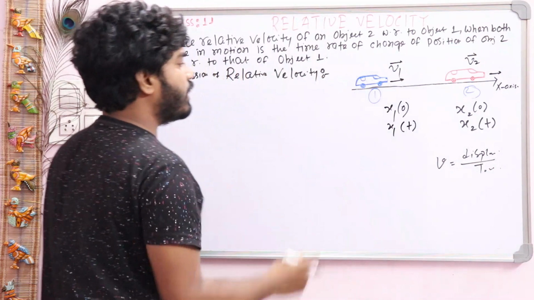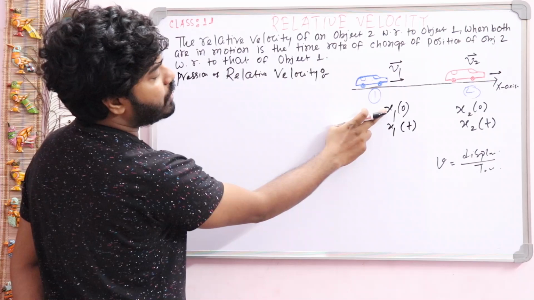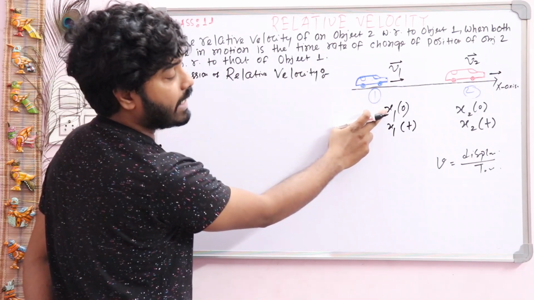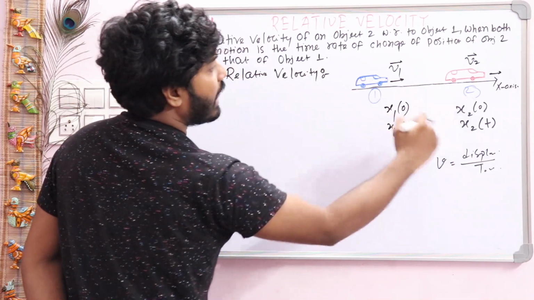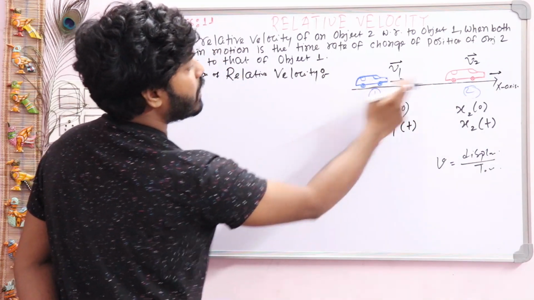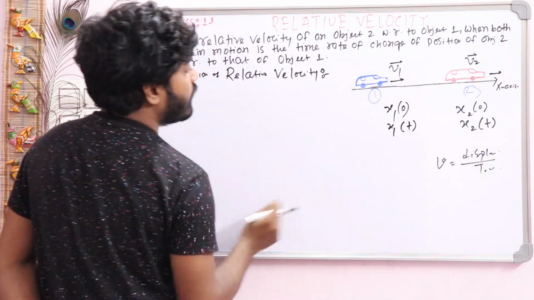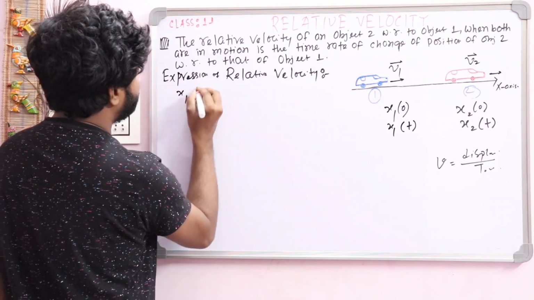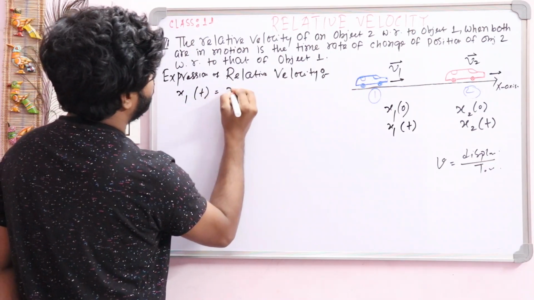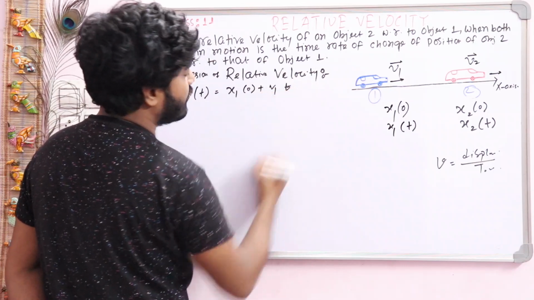So this is the position of the first and second object at time t equal to 0, that is x10 and x20, and at time t the positions of object 1 and object 2 are x1t and x2t. Now we will represent x1t. x1t is equal to x10 plus v1t.